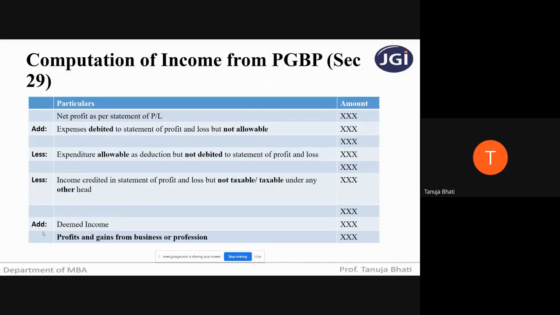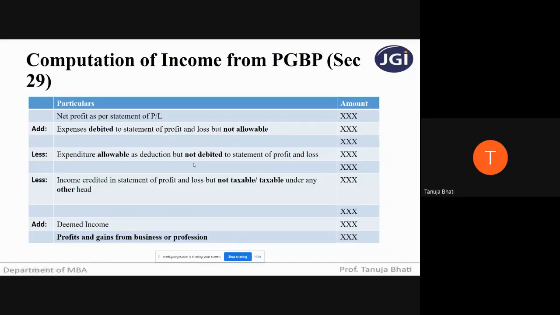So once we add this deemed income and once we take the total of all the figures, we get profits and gains from business or profession, and on this amount whatever we are deriving, we will be charging tax on that particular SSE. And this is the format in which you are going to compute the income from the head profits and gains from business or profession.